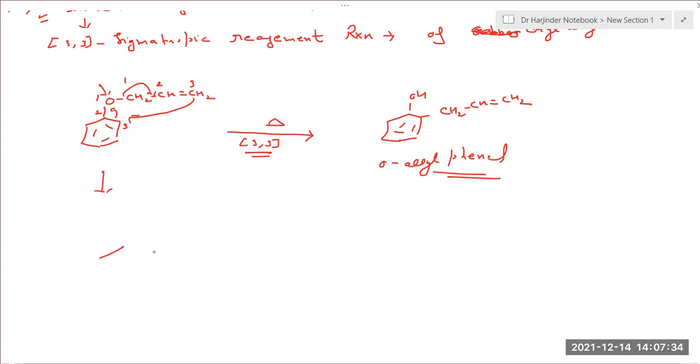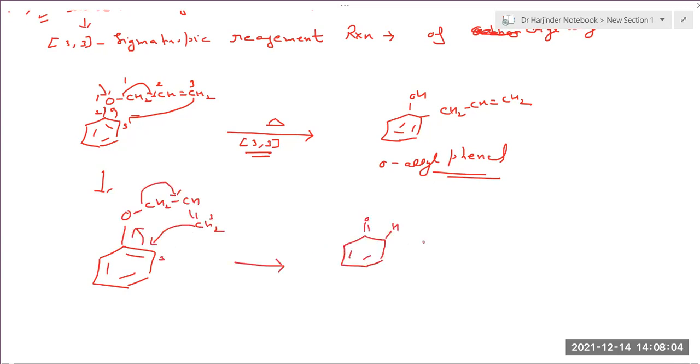So during this reaction, this gets converted to this one, which gets tautomerized into phenol to give rise to ortho-allyl phenol.